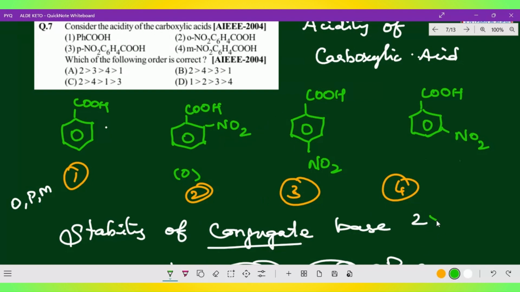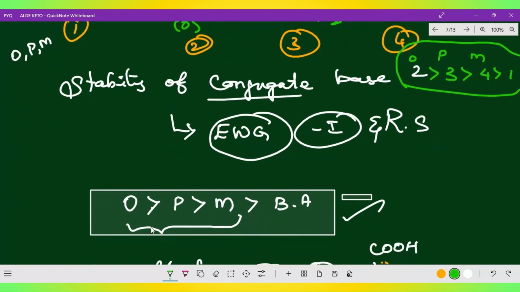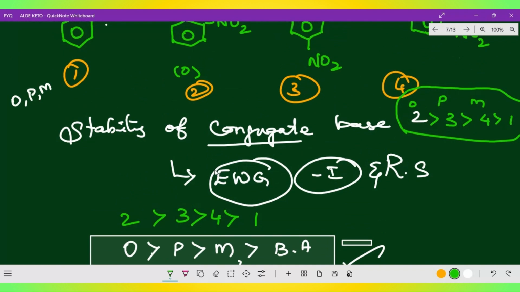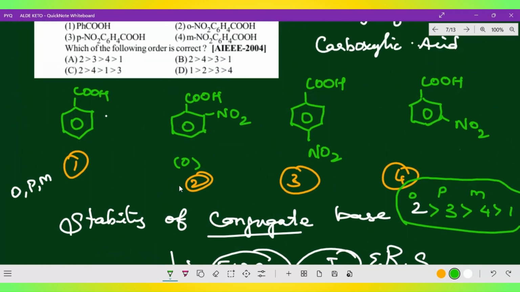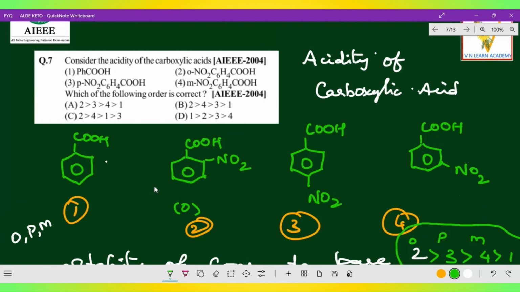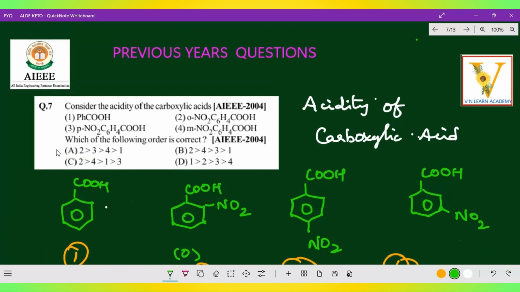So 2 is the first one, 3 is the second one, and then meta nitrobenzoic acid. Ortho, para, meta: this is 4, and the last one is 1, so benzoic acid is the last. That is what I mentioned very clearly here. This is a simple trick: 2 is greater than 3, greater than 4, greater than 1. So ortho, para, meta, benzoic acid: 2, 3, 4, 1. Option A is the answer. Yes, option A is the correct option: 2, 3, 4, 1. Hope you got the clarity.